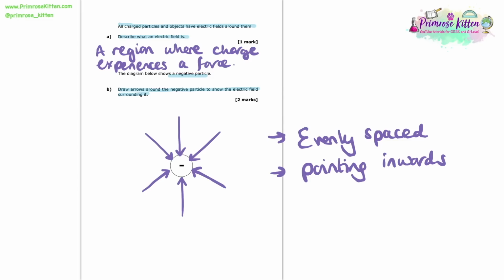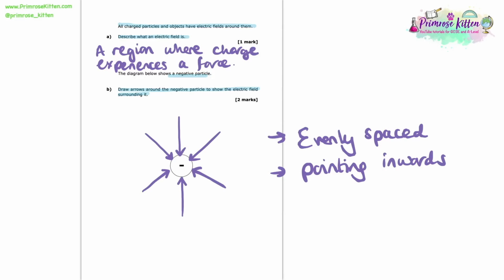So there's the two key things that we need here. We want to make sure that the lines are evenly spaced and pointing inwards to this spherical charge. And I guess one final tip to give is don't just draw like two field lines or something. Make sure you draw at least 5 field lines in any question like this, otherwise they may not give you the marks.